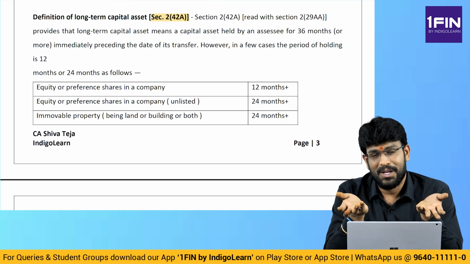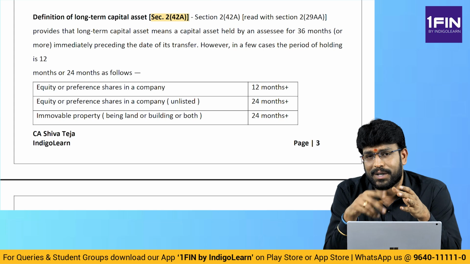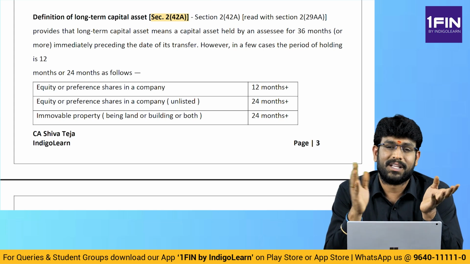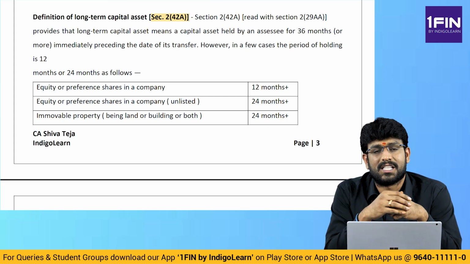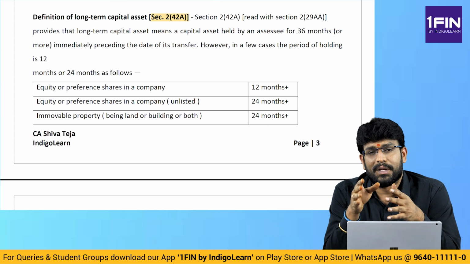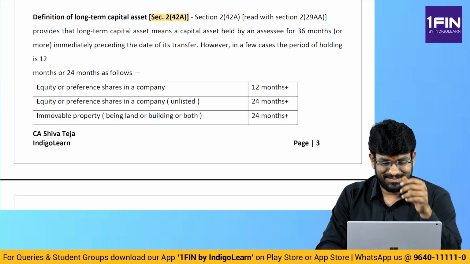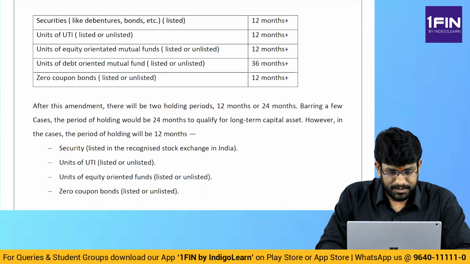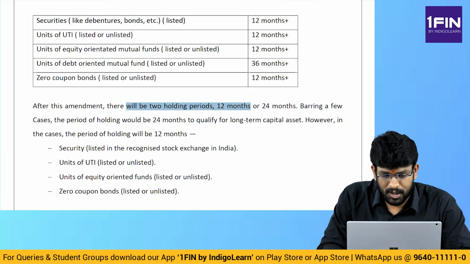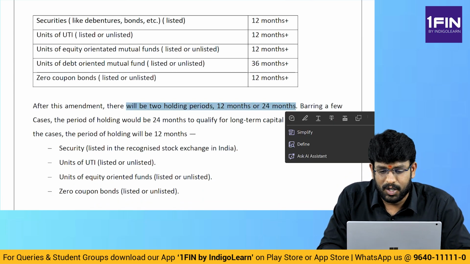Both are relevant for you because if an asset is transferred prior to 23rd July 2024, the concept is 12, 24, 36. If an asset is transferred on or after 23rd July 2024, the concept is straight away 12 and 24. See next. After the amendment, there will only be two holding periods, 12 and 24.